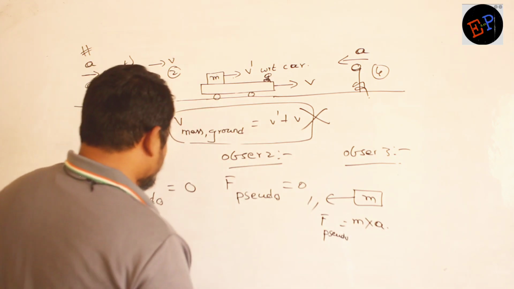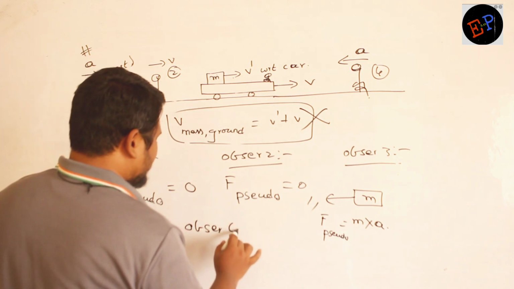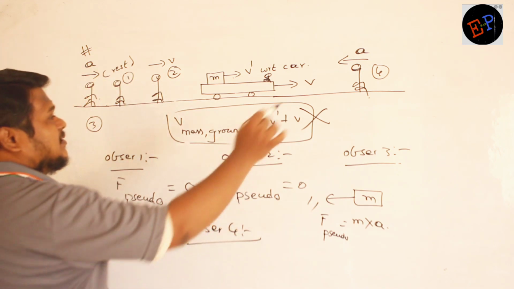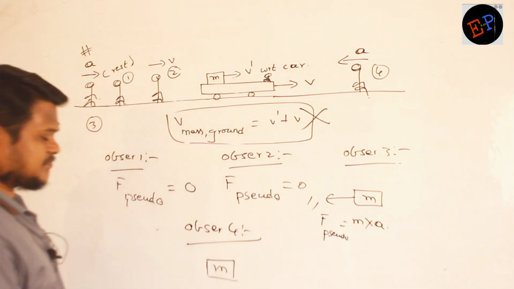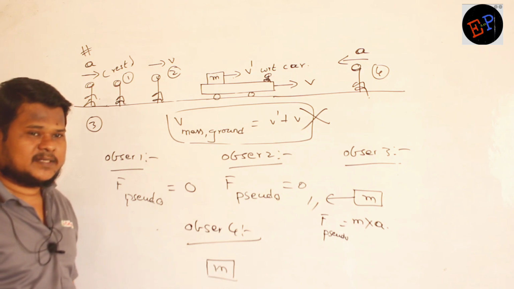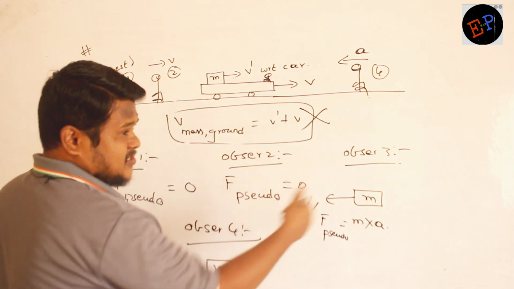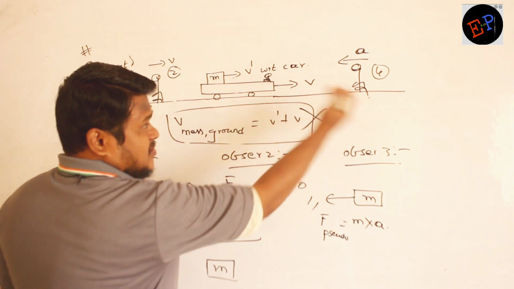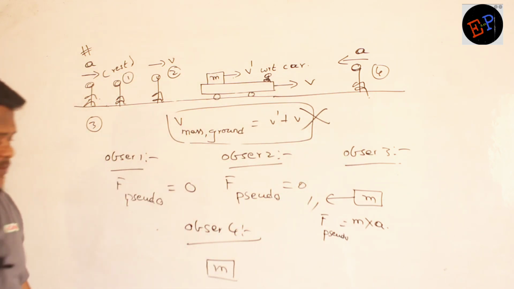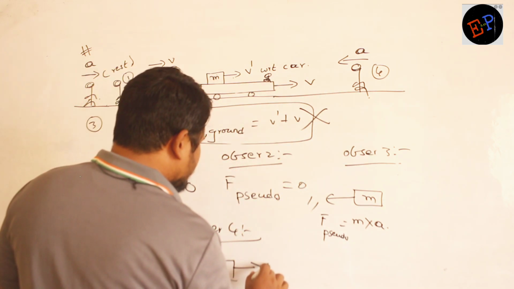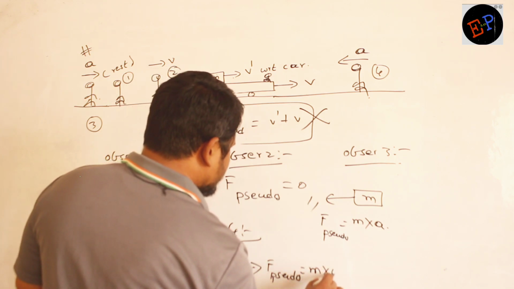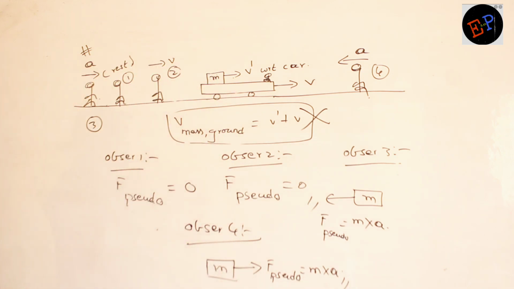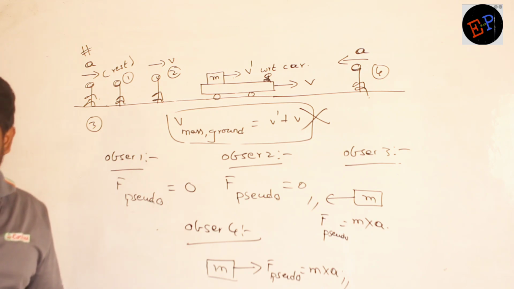Now with respect to observer number 4. He is observer number 4. Can you say what is the pseudo force acting on this mass? MA, in this direction. Why in this direction? Because the observer is accelerating in the opposite direction. So here the pseudo force acting is F pseudo equals mass into acceleration. This is our answer. Are you able to understand how to do the problems of pseudo force? Clear?